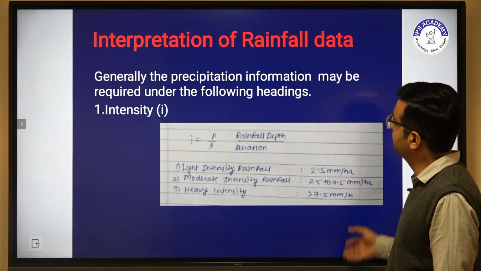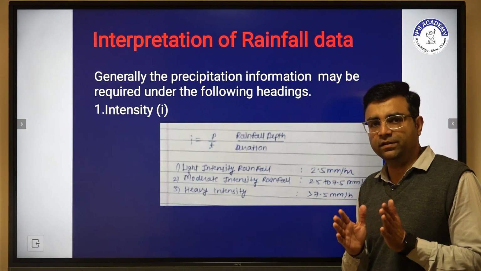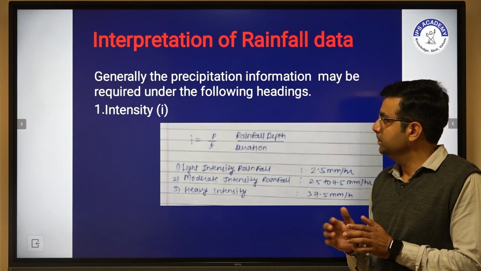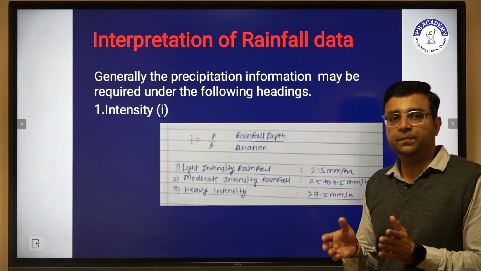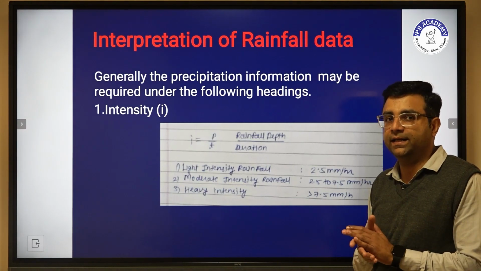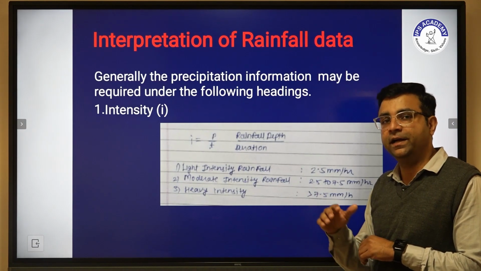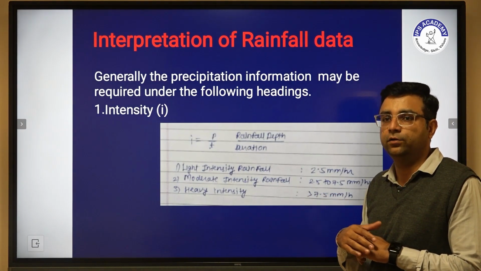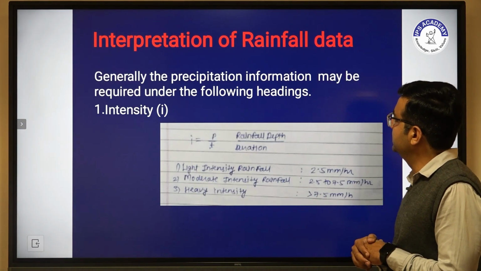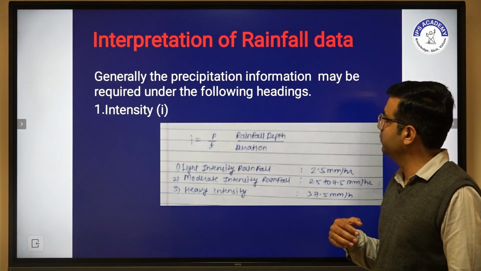And afterwards, first we have to get the data, then we have to calculate the data. We have to elaborate, or we can say the missed data can be calculated by ourselves. Then we have to present it, and at last we have to use the presentable data and interpret this rainfall data for further calculation. So in interpretation, basically we have to calculate some headings.